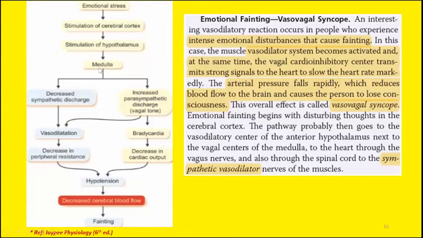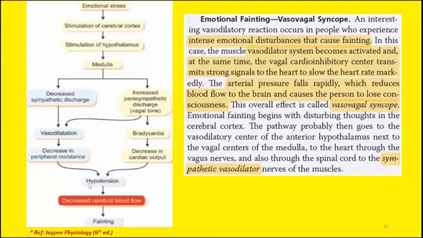So during emotional stress, the sympathetic discharge is decreased and the parasympathetic discharge is increased. Both these events cause vasodilatation. We have already discussed that sympathetic stimulation causes vasoconstriction and sympathetic inhibition causes vasodilation. So sympathetic inhibition and parasympathetic stimulation, both these events will lead to vasodilatation and a decrease in the resistance.